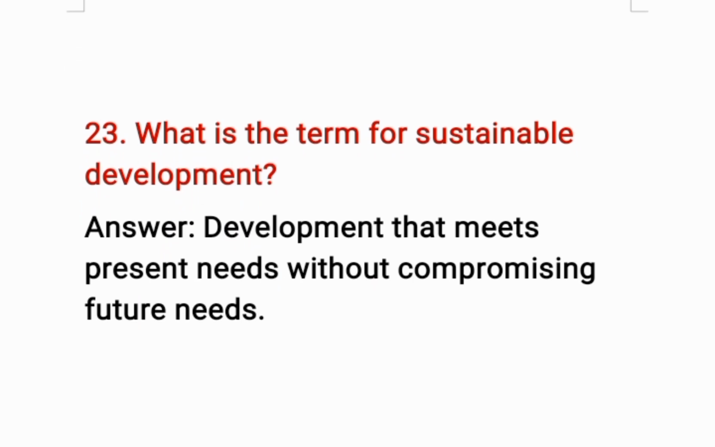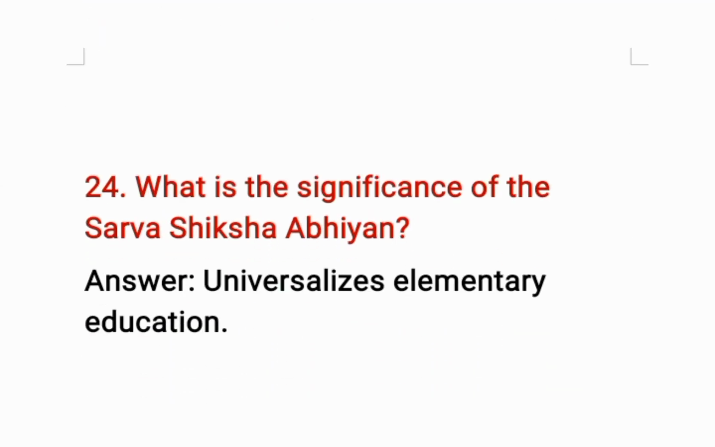Okay, question number 23. What is the term for sustainable development? The answer is development that meets present need without compromising future need is the term for sustainable development. Okay, question number 24. What is the significance of Sarva Shiksha Abhiyan? The correct answer is universalized elementary education is the significance of Sarva Shiksha Abhiyan.